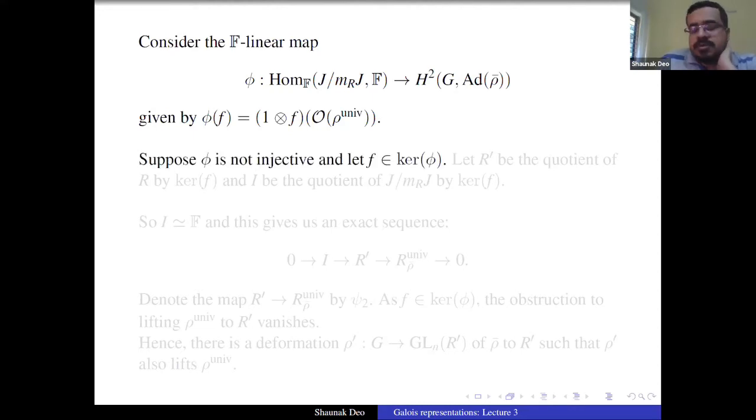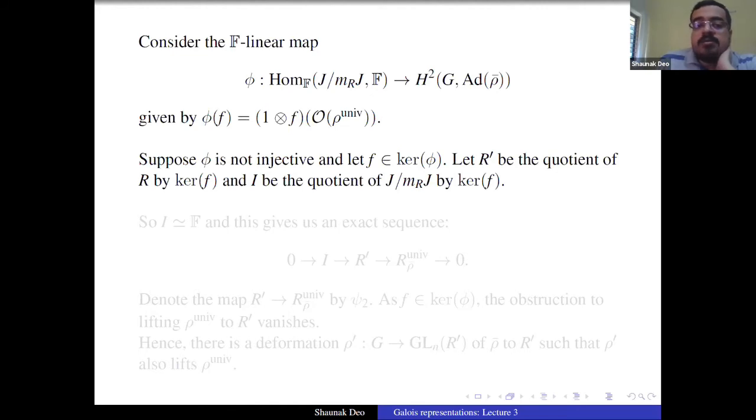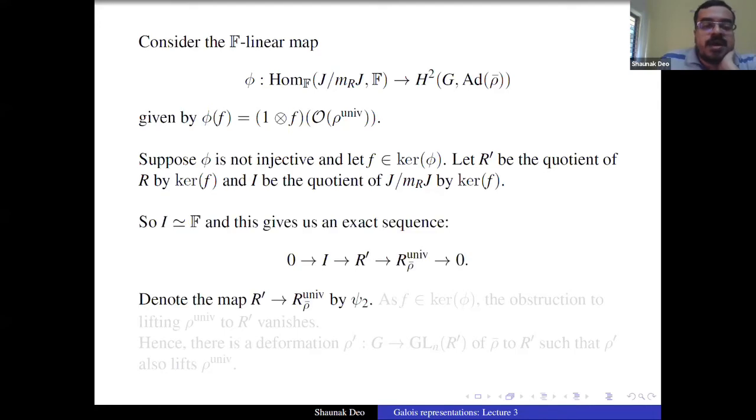Suppose phi is not injective and let F be in the kernel of phi. So we can take R prime to be the quotient of R by the kernel of F, and I to be the quotient of J modulo MRJ by the kernel of F. Again, the notation problem is there. Anyway, bear with me. So here I is isomorphic to F, and so we get an exact sequence 0 to I to R prime to R rho bar unif to 0.